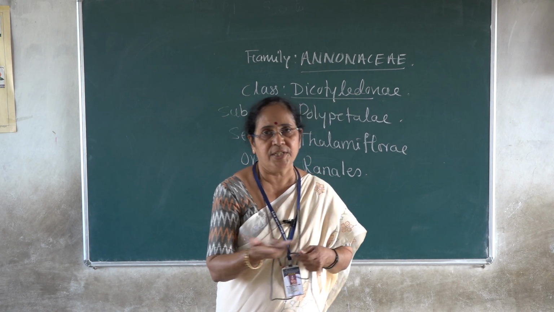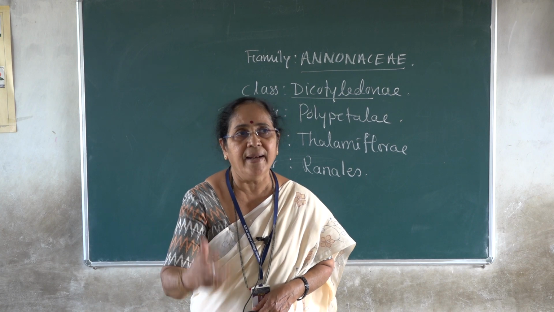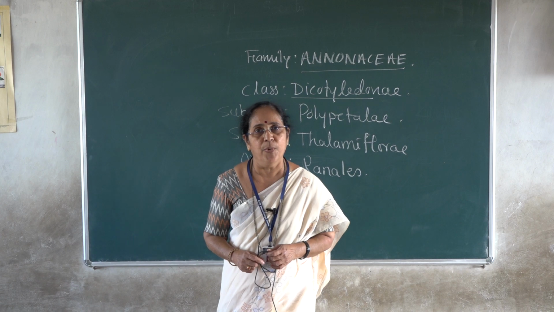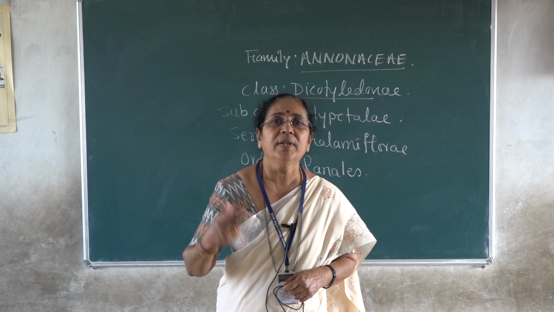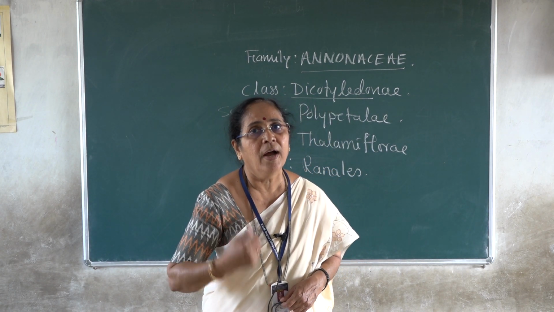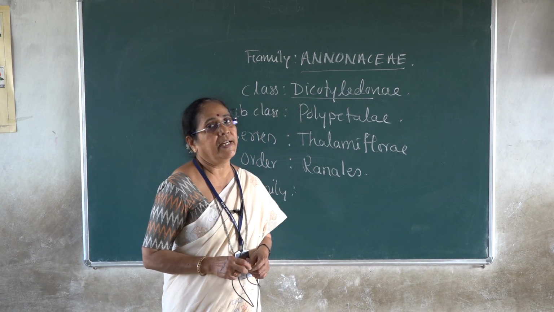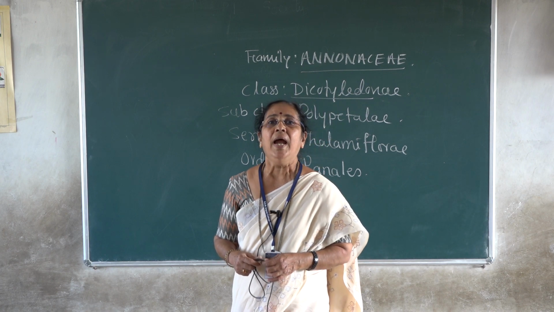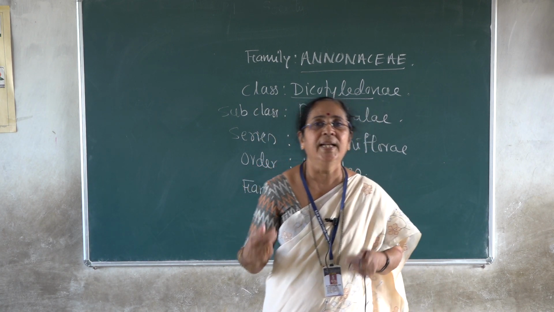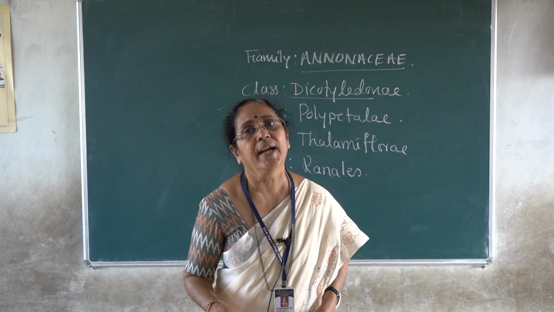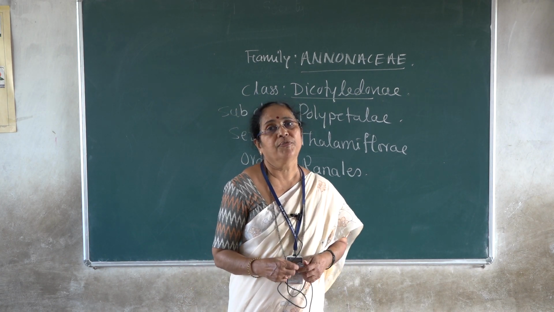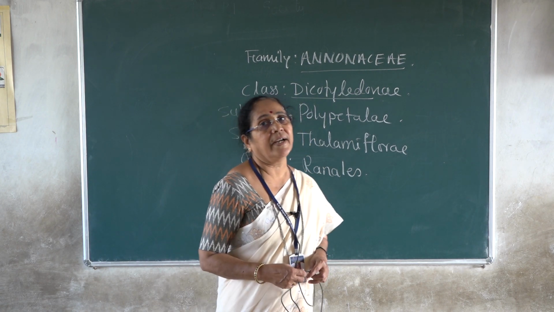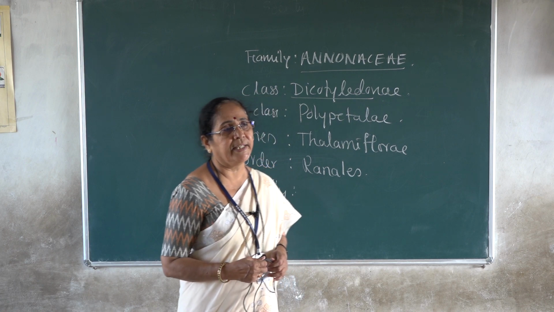We have already discussed in the previous class that if you are provided with a twig, you will be able to make out whether the plant belongs to a monocot or a dicot, based on the leaf character itself. If you are provided with a grass, you can directly identify it as a monocot plant, and if you are provided with any dicot plant, you can easily identify it as a dicotyledonous plant by going through the characters of the leaf and also the root. So the dicotyledons are characterized by the presence of two cotyledons in their seeds.